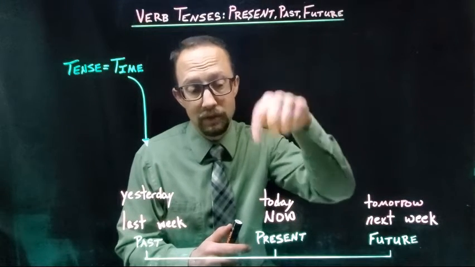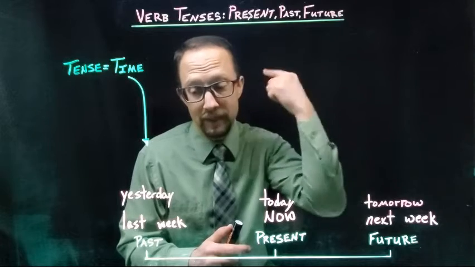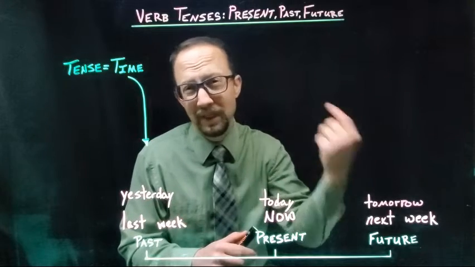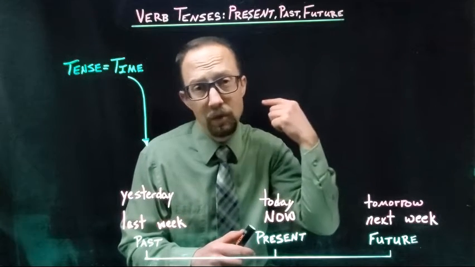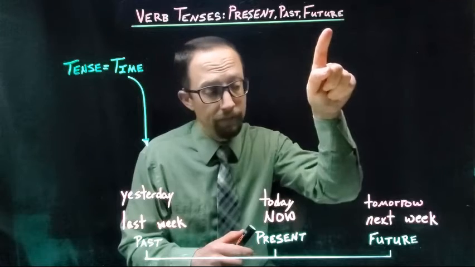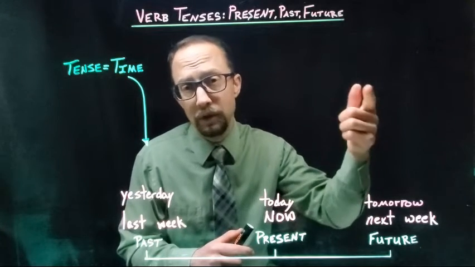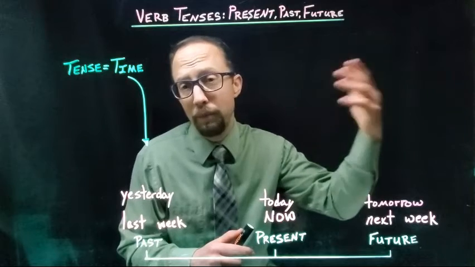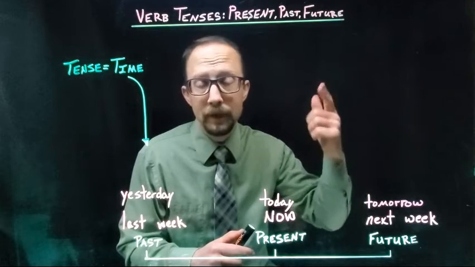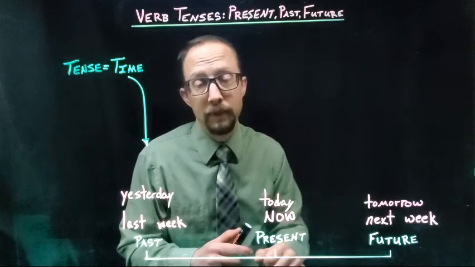So remember, right now we will talk about 3 verb tenses. Present tense, right now. Past tense, yesterday, last week, last year, 2 days ago. And future, tomorrow, next week, in 2 years, in 5 more minutes. All right, let's take a look at some examples.